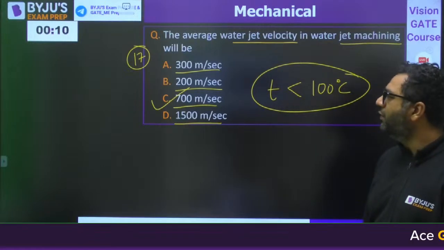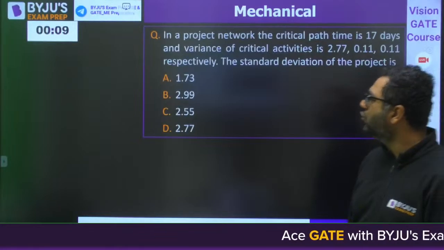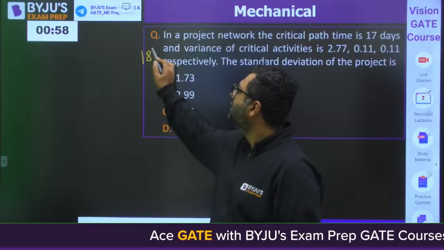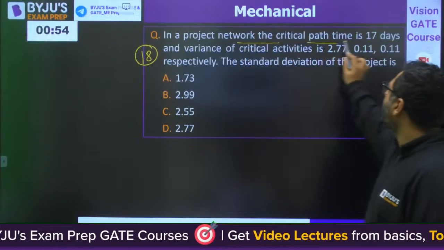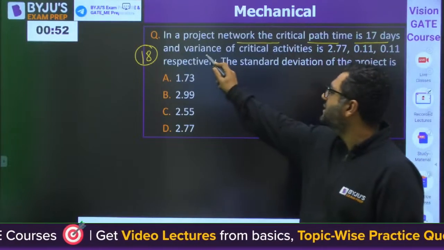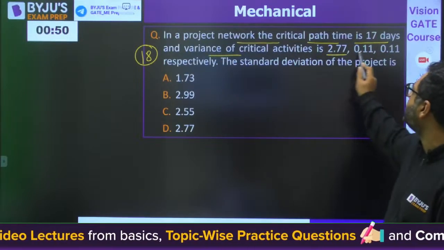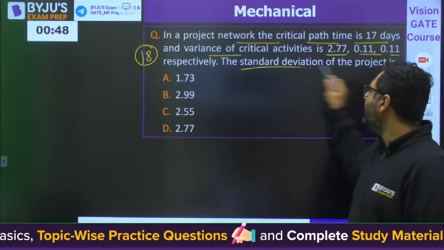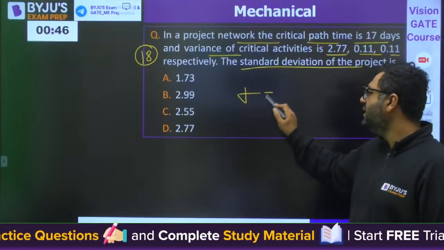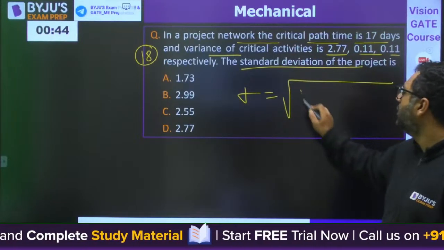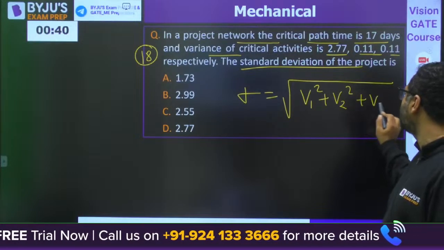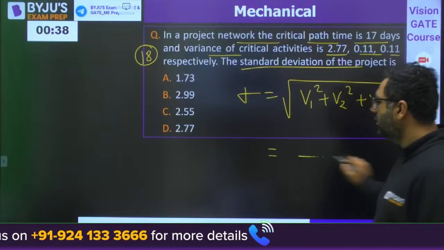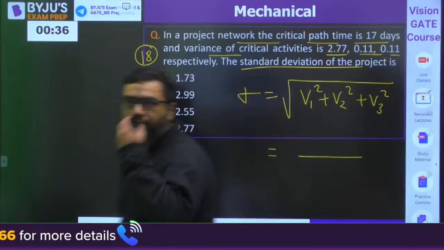Very good. Moving to question number 18, guys. This is industrial engineering. In a project network, the critical path time is 17 days and variance of the critical activities is this and this. You need to find out standard deviation. Standard deviation is square root of variance 1 squared, variance 2 squared, variance 3 squared. What would be the answer?